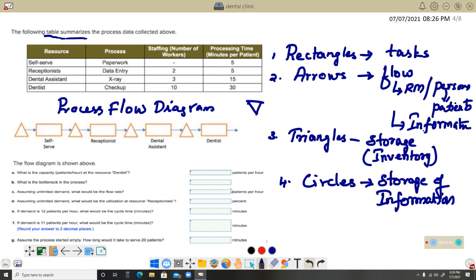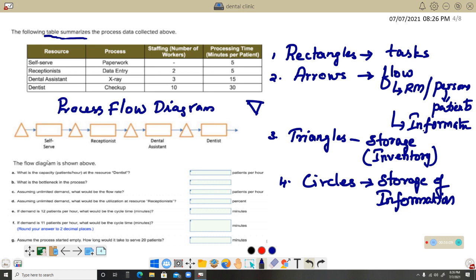And the thing is that we need to check very carefully the units we need to express. Sometimes it will be per hour, sometimes minutes, and sometimes even seconds. The data given in this particular table is minutes per patient. Remember that the processing time is given in minutes per patient. So often we need to convert to hours by multiplying with 60 and so on. Right? So we are going to solve these questions asked over here.